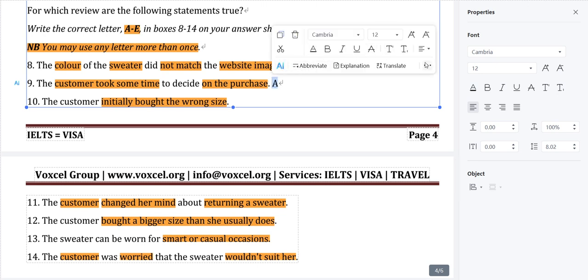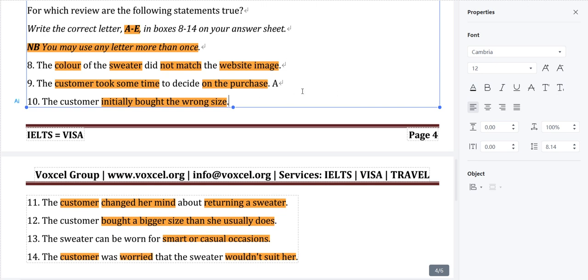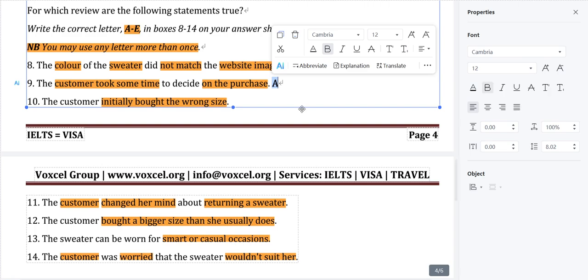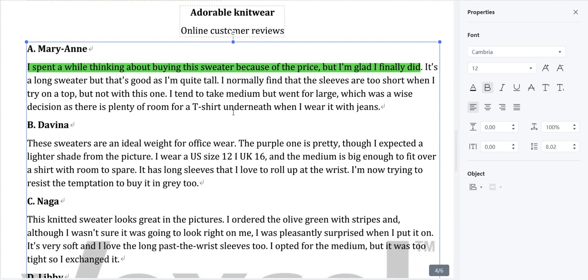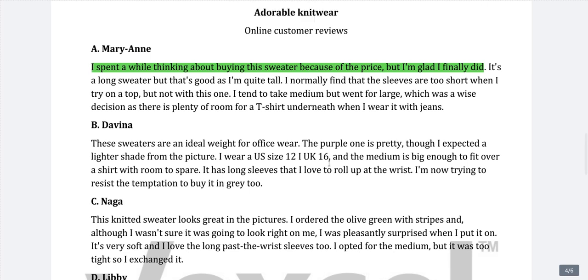Let me change the color if I'm able to do so. Okay, forget about it. So this is A option. Now the next, let me bold it so that we can easily identify. This is A option. We will read further, maybe some other information is there that we want to see. It's a long sweater, but that's good as I am quite tall. So she's telling that it's quite a long sweater, that is good because she's quite tall. I normally find the sleeves are too short when I try on a top, but not with this one. So this sweater is a perfect fit for her.